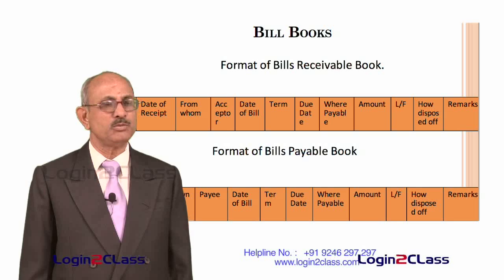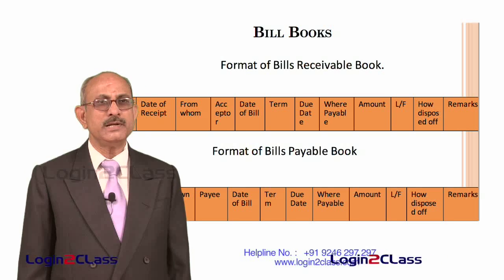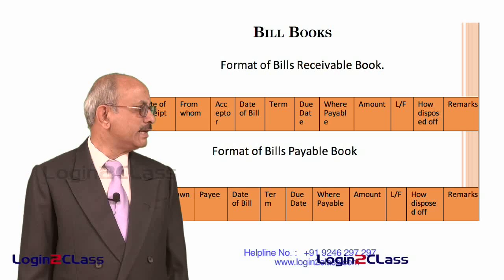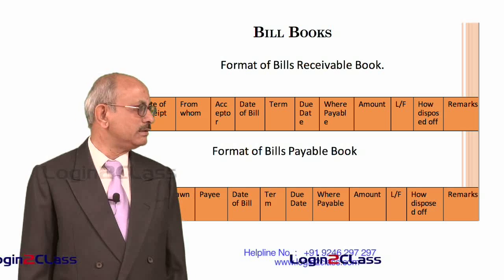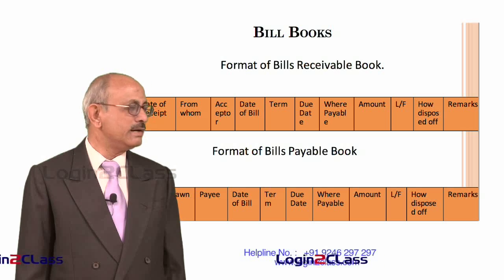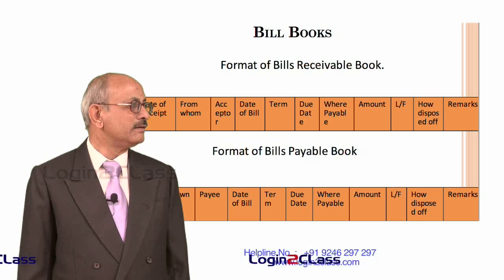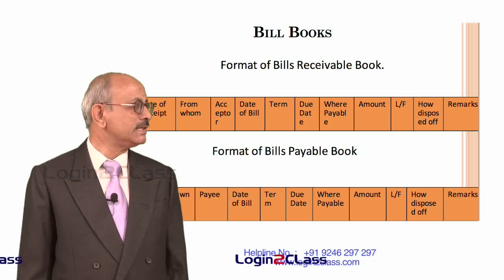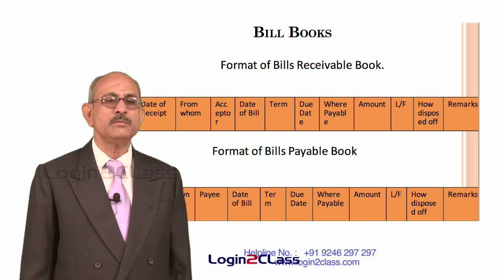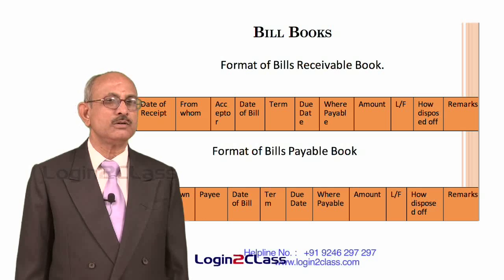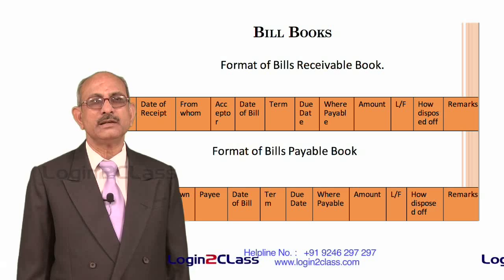So as you see from the board, you can see that the date of receipt of the bill is mentioned, from whom the bill is received is mentioned, and who is the acceptor of the bill, what is the date of the bill, what is the term of maturity of the bill, that is the period of bill, what is the due date, where it is payable, at which place it is payable, what is the amount, and finally how it is disposed of. All these are mentioned so that it becomes easy for the drawer of the bill of exchange to keep track of all the bills received, whether they are paid on due dates or not, so that he can make regular follow up.